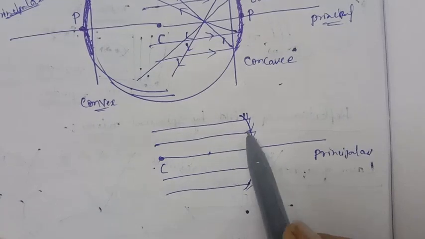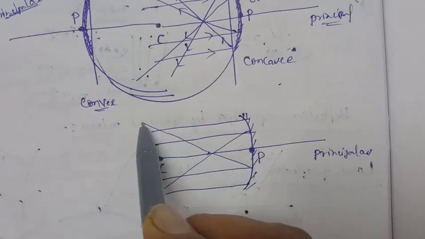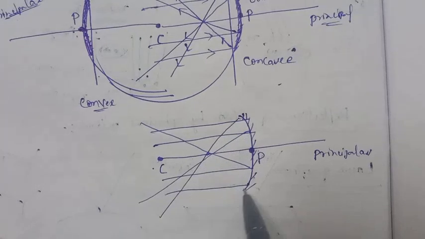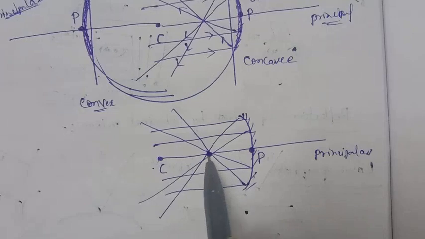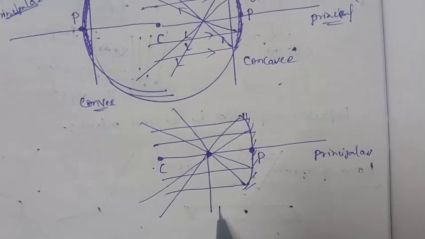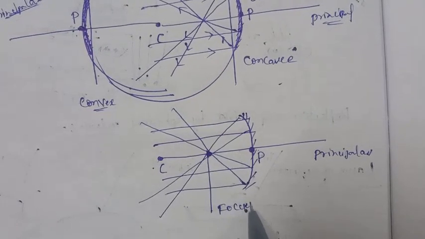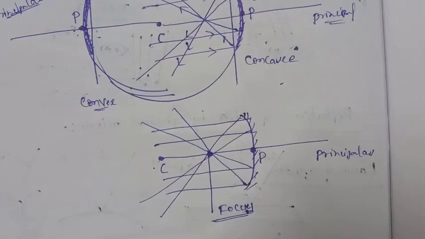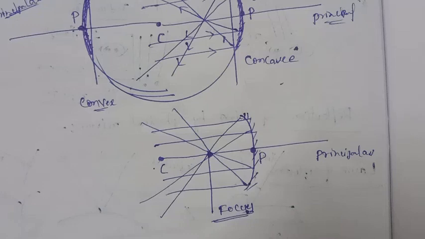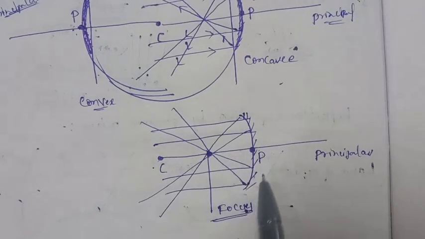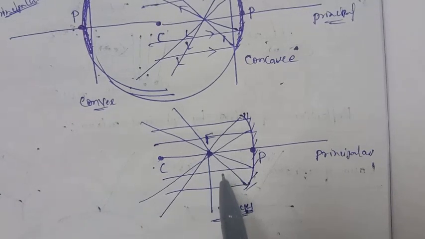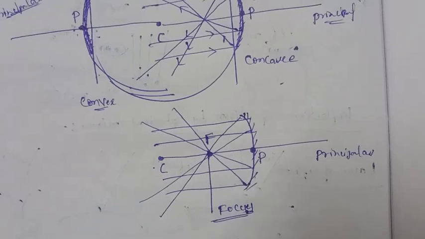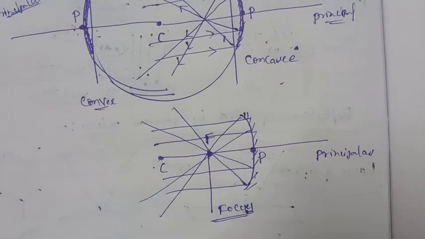So here a point is reflected. All these rays meet at this point, which is called the focus. This point is called the focus, and it is indicated with a capital F. The distance between the focus and the pole is called the focal length.